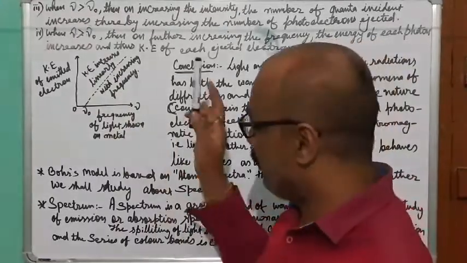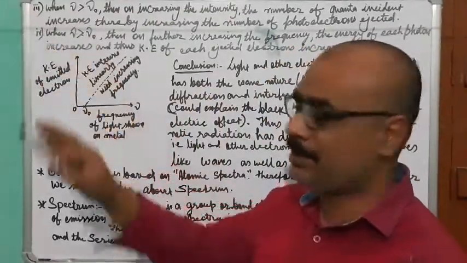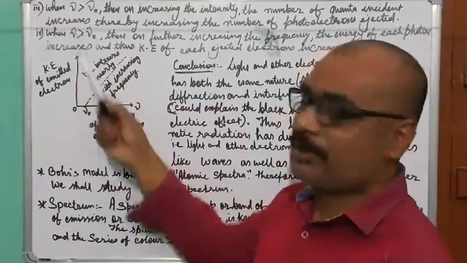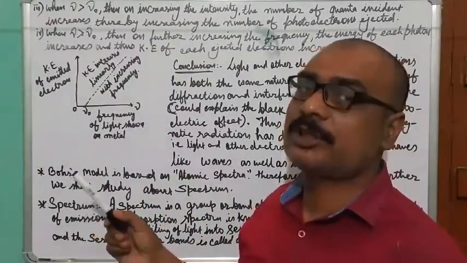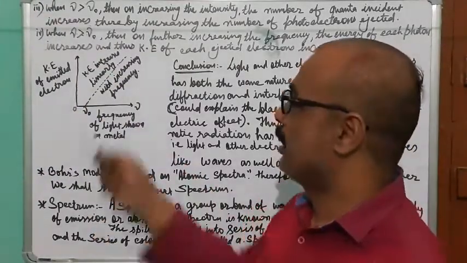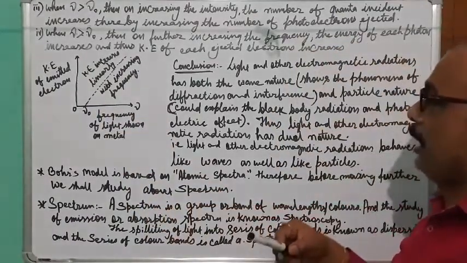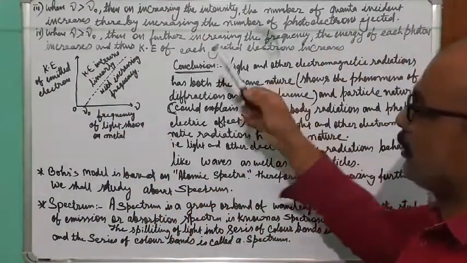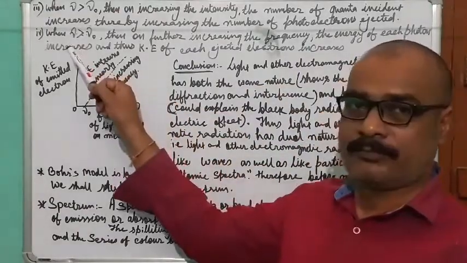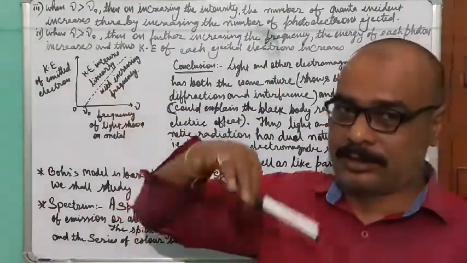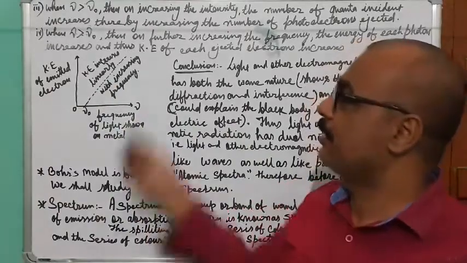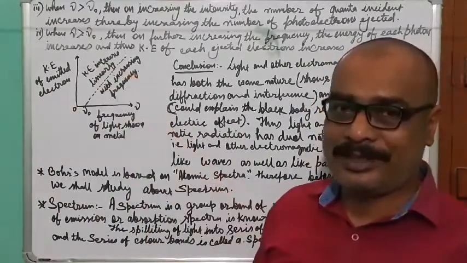discussing. Even in this case, first of all, the same condition: the frequency of the incident light or photons is greater than the threshold frequency. The frequency is already greater than nu naught.